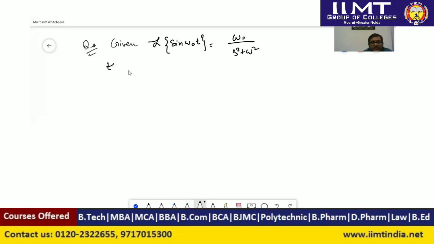Then find the Laplace transform of cos omega naught t. So here it is known that the Laplace transform of sine omega naught t is omega naught upon s square plus omega naught square, and we have to find the Laplace transform of cos omega naught t.